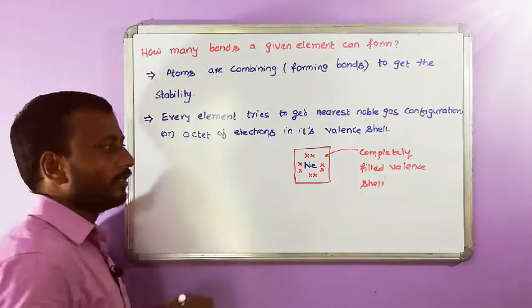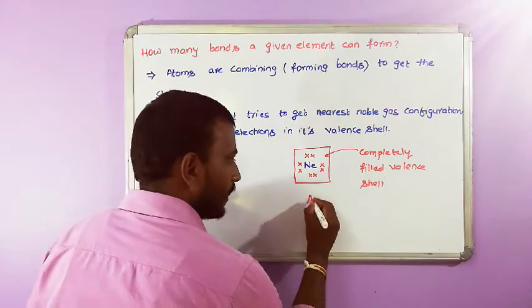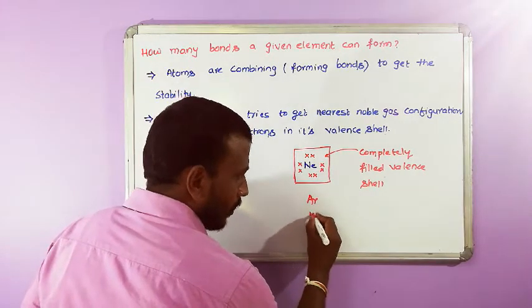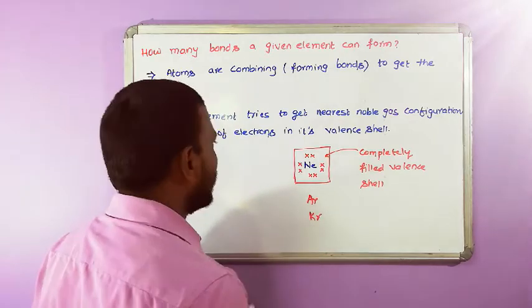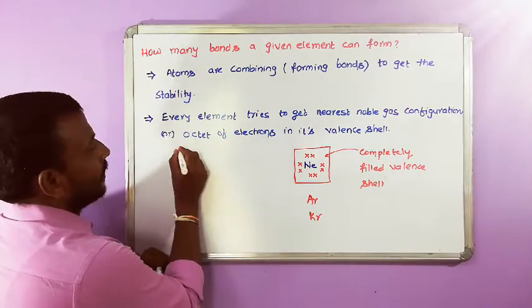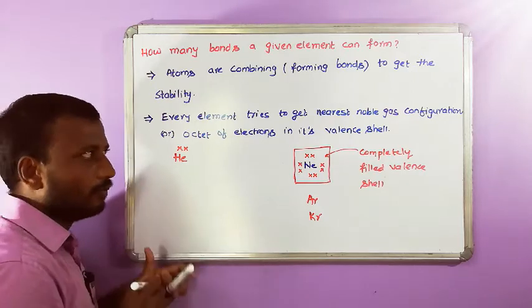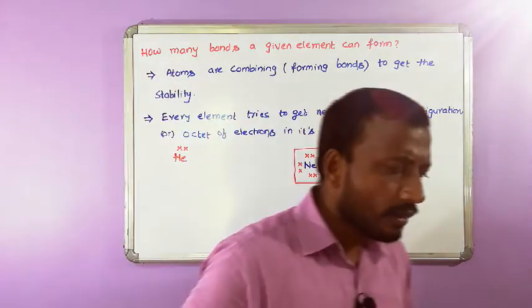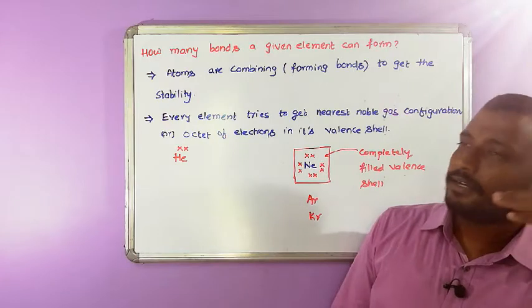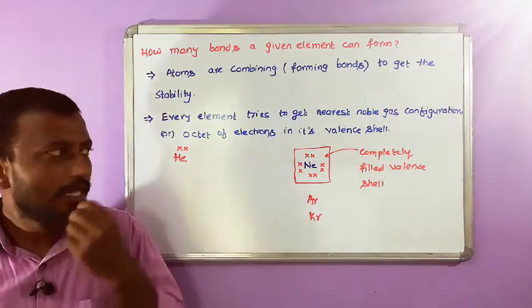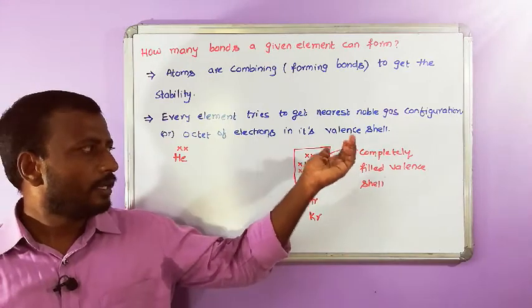Not only neon; if you go for argon or krypton, you get the same thing. But helium is a duplet, having 2 electrons. Every element in the periodic table, or most of the elements, try to get a completely filled valence shell.